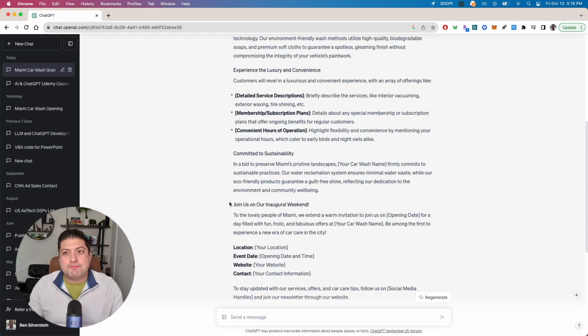So this is a pretty low risk example of how the program could essentially make things up. And if you don't double check that and you sent that out and all of a sudden people are expecting to get a free car wash or to get some discounts or that you should be sustainability focused, and it turns out that none of those things are true, they're going to be upset. But just imagine if this was scaled up to a legal argument or something in a school project that could result in wrong information, or a research project or a business contract. So it is really, really important that you meticulously analyze everything that this outputs and make sure that it is factually correct and meets your particular needs.